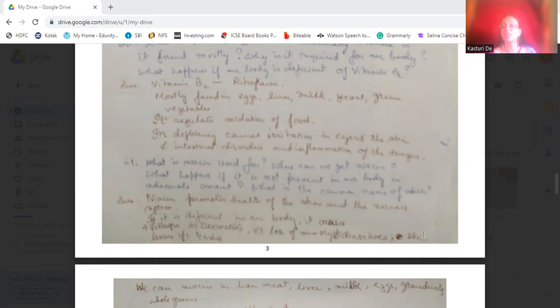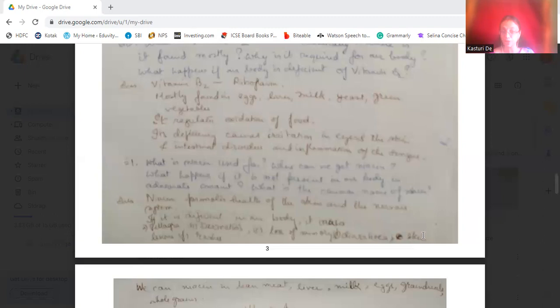Niacin promotes health of the skin and nervous system. So niacin, what does it help? It helps in maintaining the health of the skin and the nervous system.